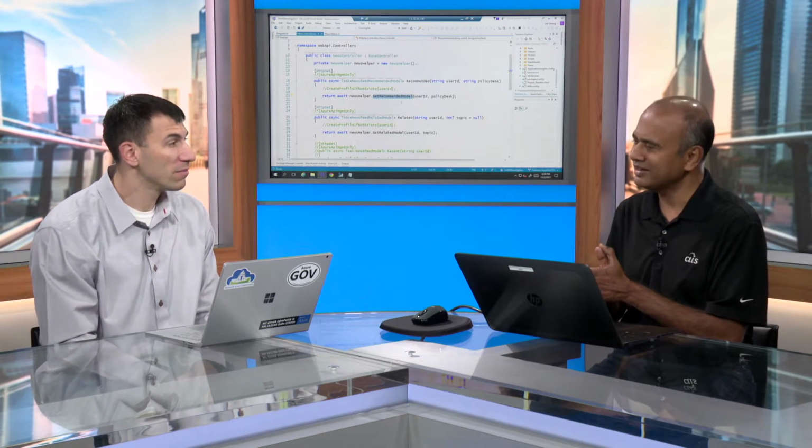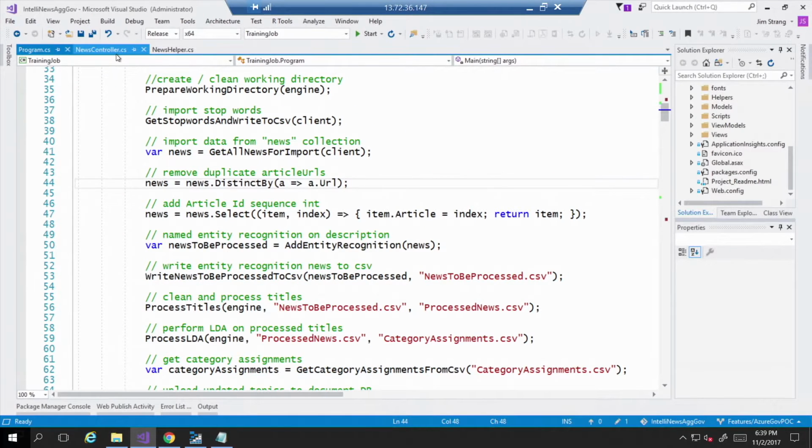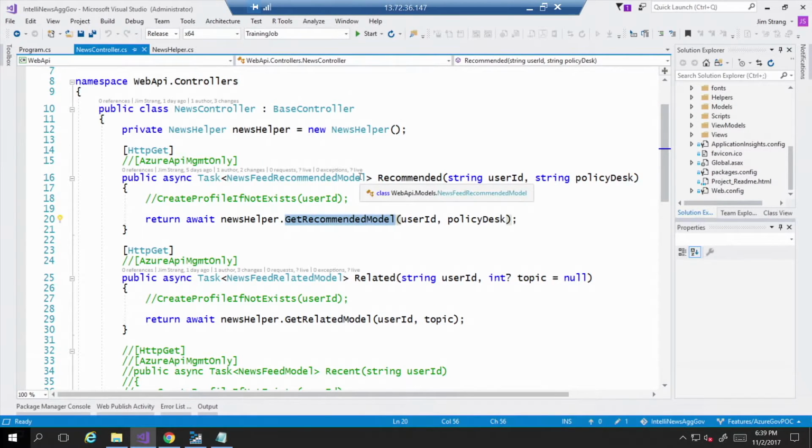That is correct, and thank you for pointing that out. So API management is essentially a facade. When you onboard your API in API management, you need to provide what backend API it would be calling. And that backend API is the app service web API. The code that we are looking at is indeed the web API controllers for that. Great. This is just out of the box. This is just out of the box, what we're used to seeing all the time.